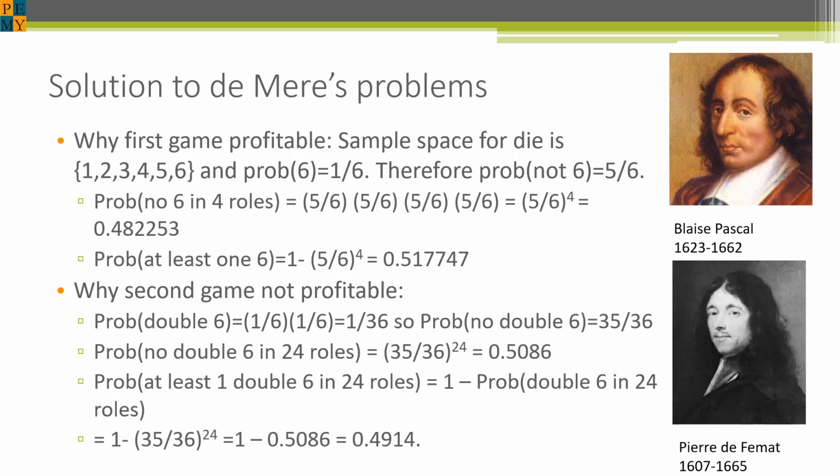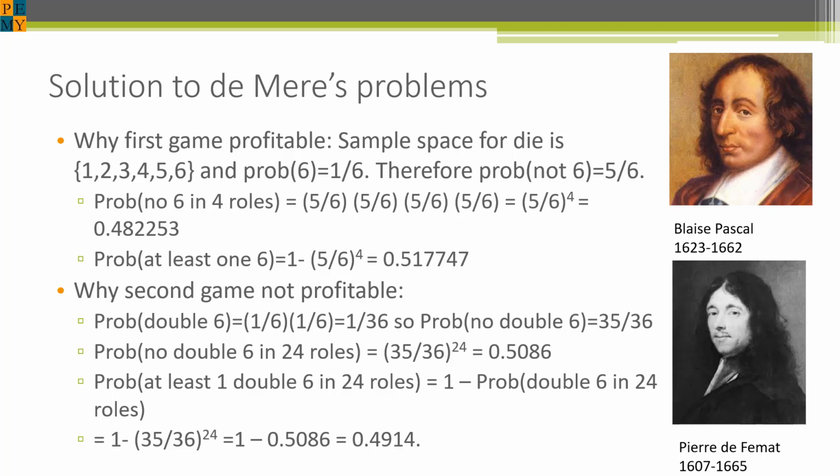If the probability of getting no 6 in 4 rolls is about 48%, then the probability of getting at least one 6 is the complement, or 100% less 48%, which gives 52%. Therefore, on average, he would win 52 out of 100 games. This is much less than his original estimate of 2/3 or 67% wins.